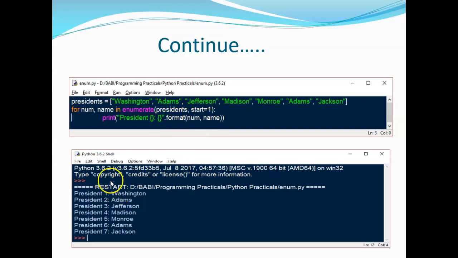You can observe that every time this enumeration 1, 2, 3, 4, 5, 6, 7 will be done automatically, and this value will be printed. After president 1, 2, 3, this type of output will be there. If you use enumerate, it starts with 1. If it starts with 20, obviously the numbering starts from there. In the same way there are increment, decrement, and of course a lot of variations out there.